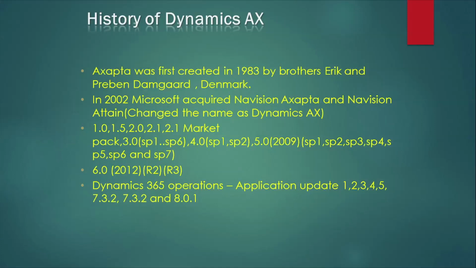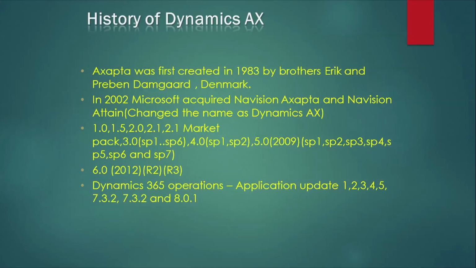In 3.0 they have a concept called service pack for the subversions, service pack 1 to service pack 6. The next version is 4.0, which has service pack 1 to service pack 2. Then 5.0 is what we call AX 2009, with subversions from service pack 1 to service pack 7.